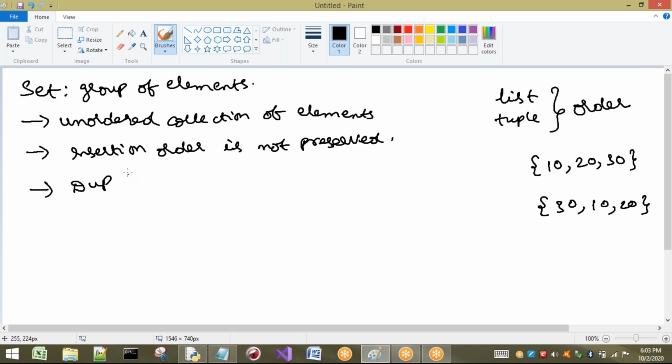Next, in a set, duplicates are not allowed. In the concept of list and tuple we have seen that duplicates are allowed, but in the concept of set, duplicates are not allowed.